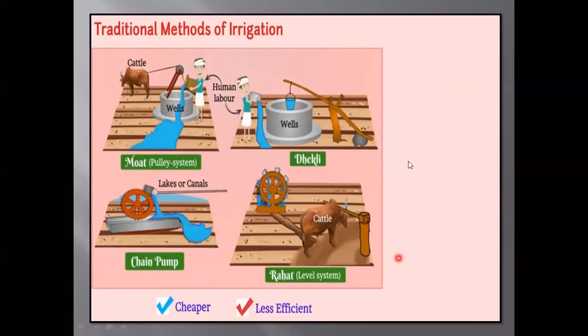These are good traditional methods of irrigation, some of the methods to bring up water and irrigate the field. These methods are based on cattle and human labor. They take lots of time and human labor too. So these are cheaper and less efficient. These traditional methods are commonly used.